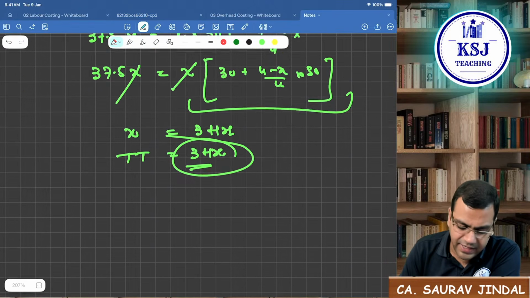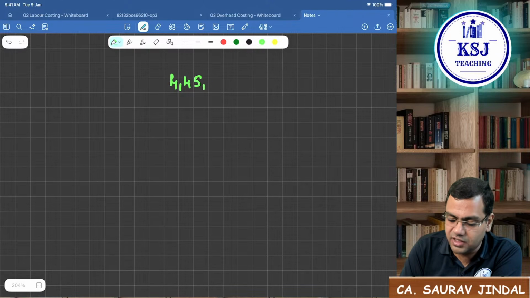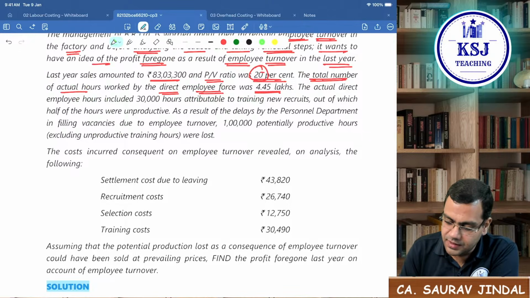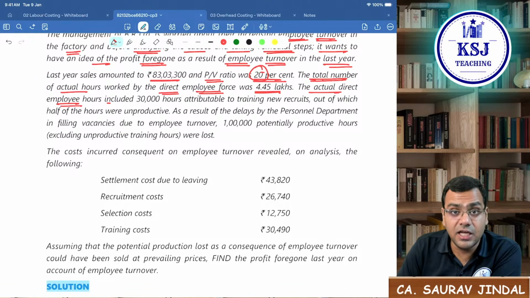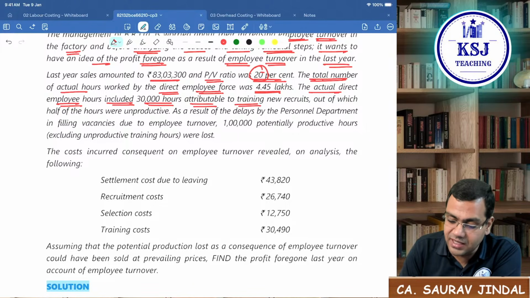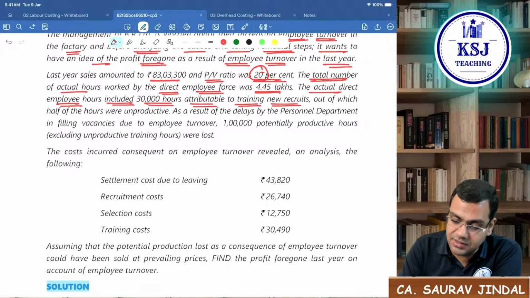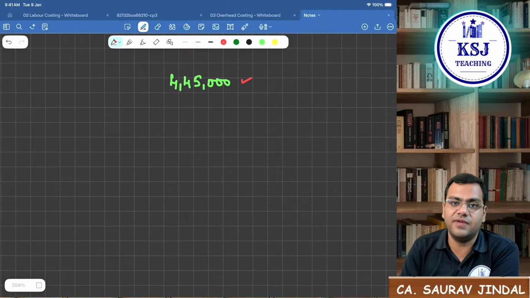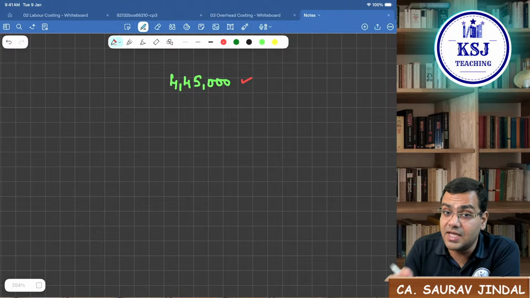Okay, sir. So I'll write here. Let's see what will happen. So total they are working for how many hours? 4,45,000. Then they say the actual direct employee hours included 30,000 hours attributable to training the new recruits, that means this 30,000 is included in this 4,45,000. This 30,000 hours which are spent on training, it is included in this 4,45,000.